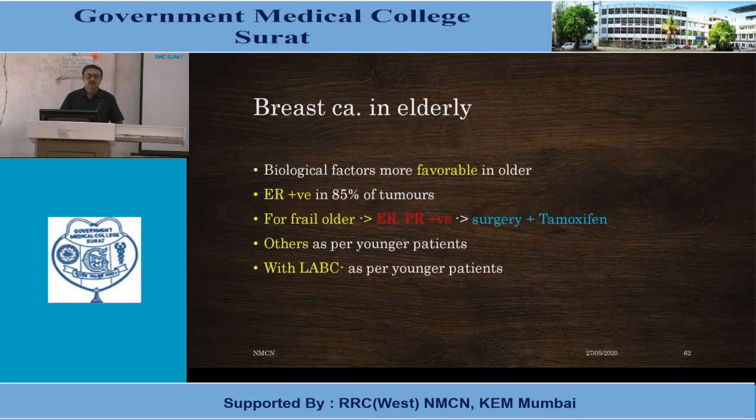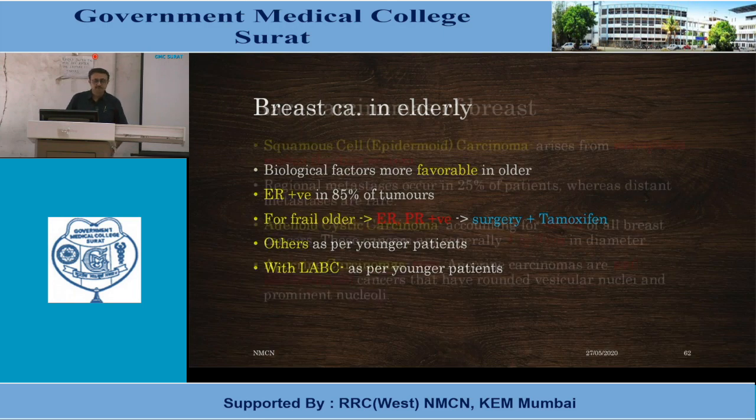Breast carcinoma in the elderly: biological factors are usually favorable. These are usually tubular or papillary varieties, and pathology is favorable. Low-grade tumors are there, and 85% of the tumors are receptor positive. For frail older patients with comorbidity and ER positivity, surgery plus tamoxifen or only tamoxifen can be given. For those with advanced disease, as in younger patients, the protocols are maintained.